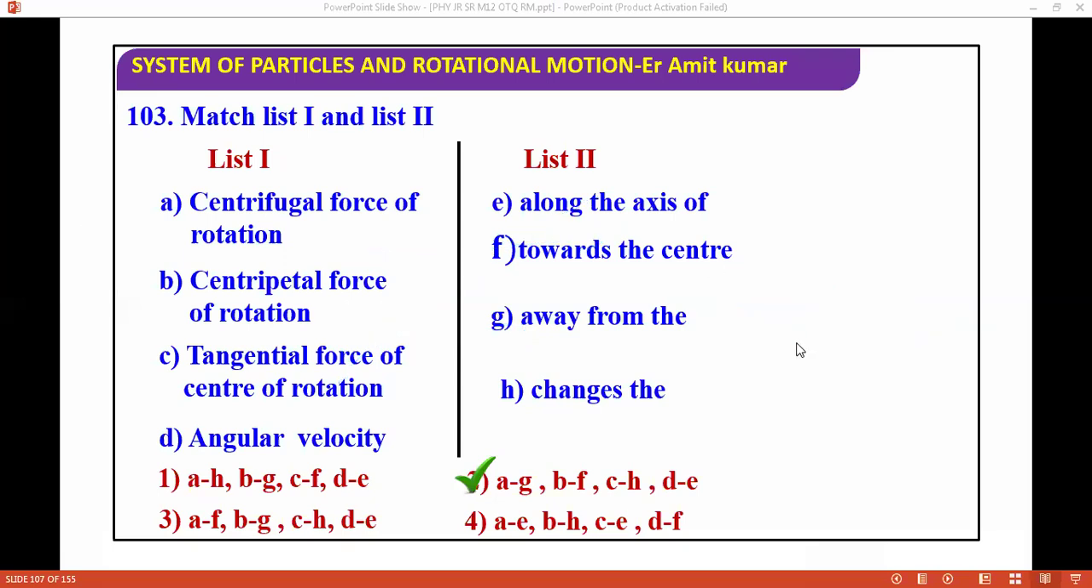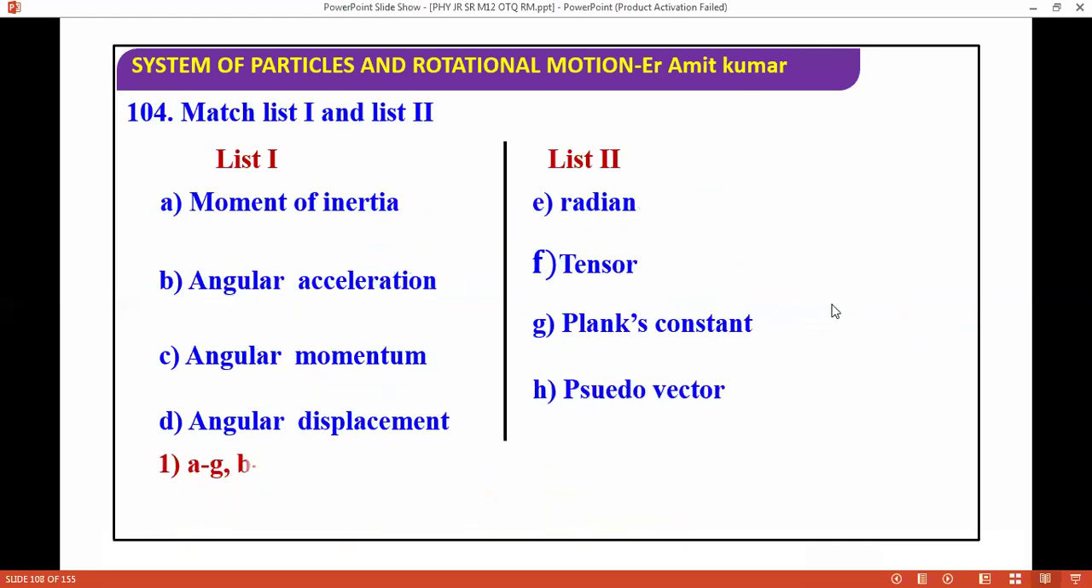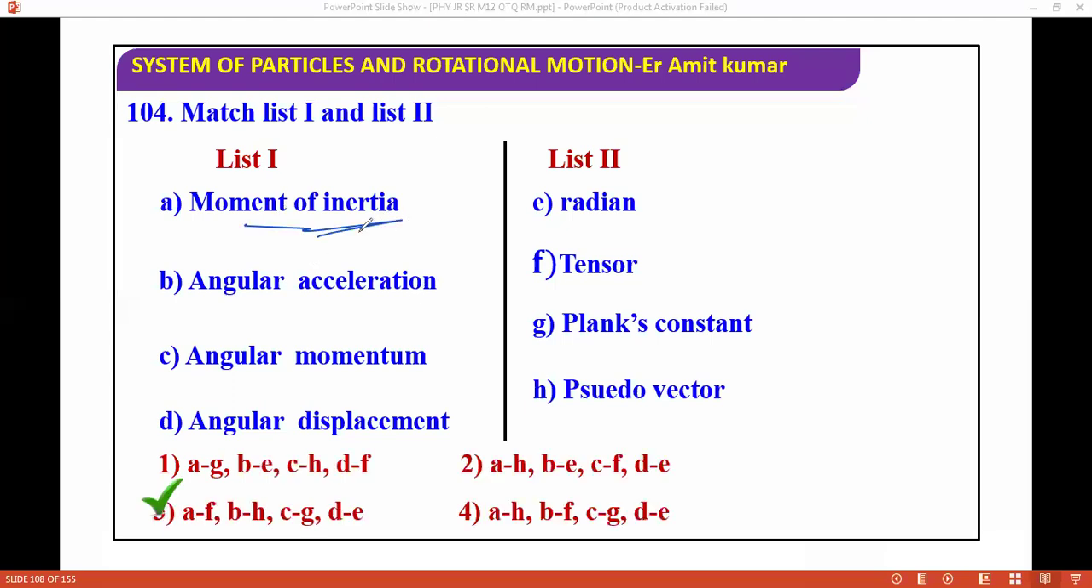Next question, I have list one and list two, and these are the options. The correct answer from here is again the third one. Moment of inertia is basically a tensor. Angular acceleration is a pseudo vector. Angular acceleration is a pseudo vector.